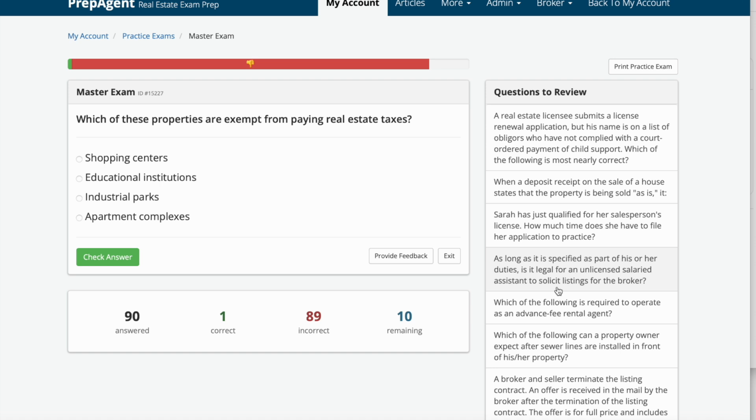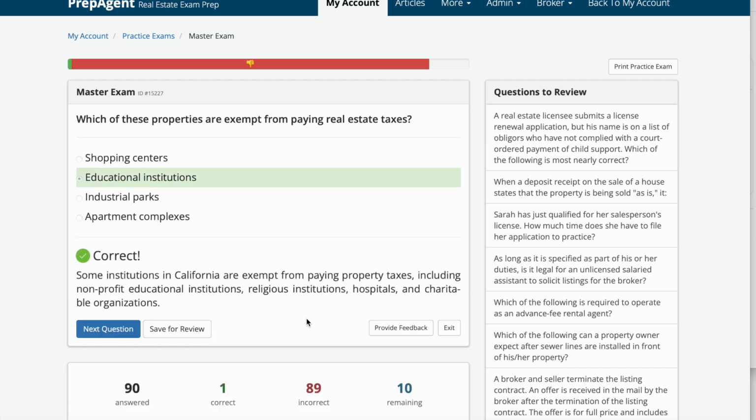Which of these properties are exempt from paying real estate taxes? A, shopping centers, B, educational institutions, C, industrial parks, or D, apartment complexes? The answer is B, educational institutions. Some institutions in California are exempt from paying property taxes, including nonprofit educational institutions, religious institutions, hospitals, and charitable organizations.